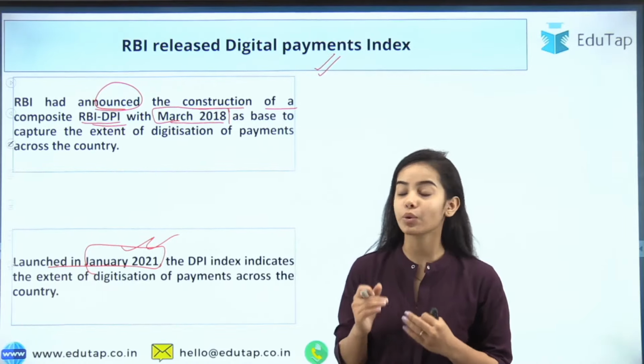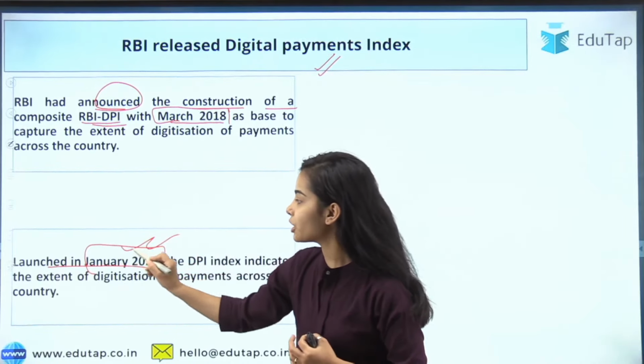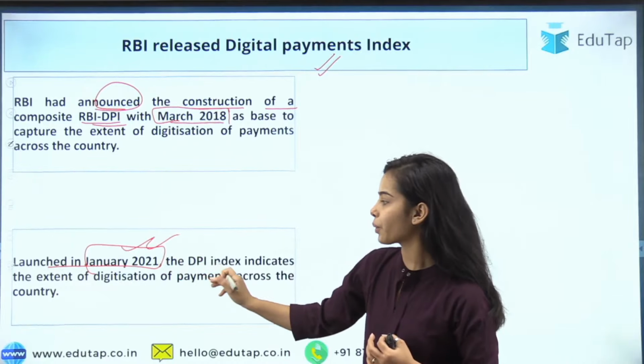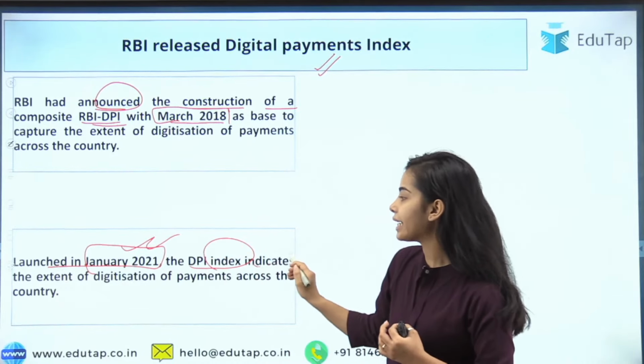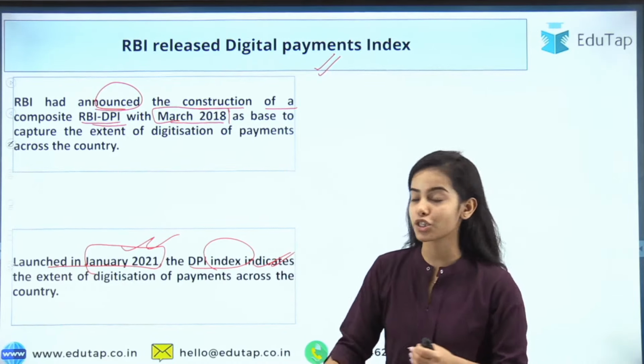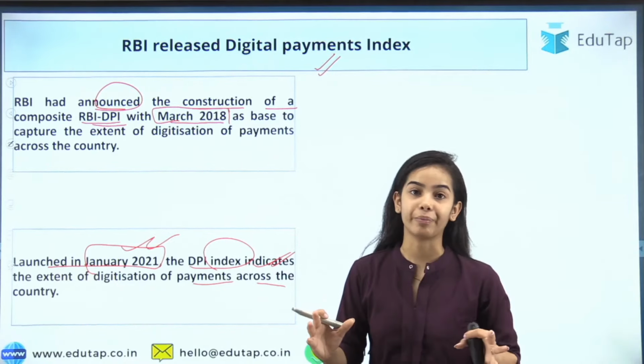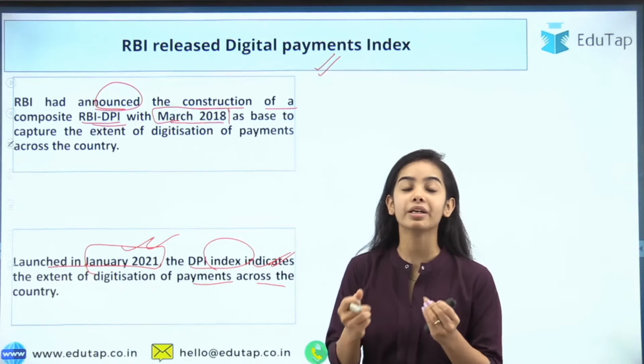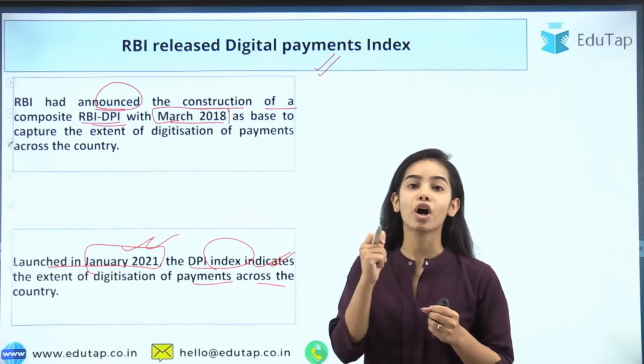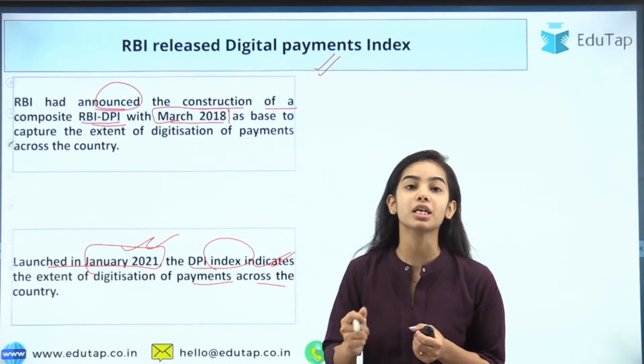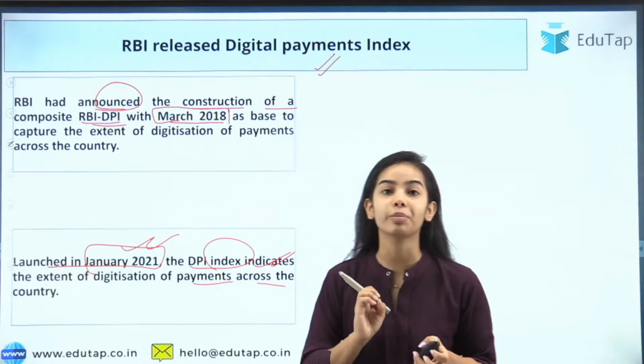The Digital Payment Index indicates the extent of digitization of payments across the country.